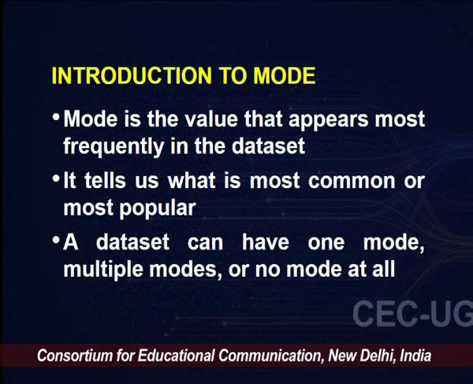So mode you can consider if you talk about clothing sizes. So what do you think the mode of a clothing size would be? You have different clothing sizes from extra small to small, medium, large, extra large to double extra large. By intuitive reasoning you can say the most number of people wear size medium. So similarly, the mode for clothing sizes would be the most frequent value, which here is the medium size. So mode tells us the most common or the most popular value in the data set.